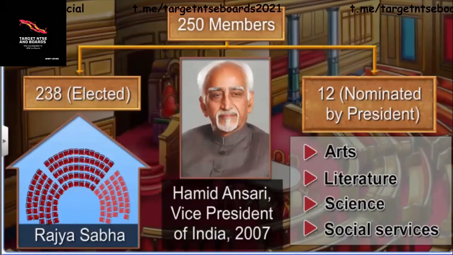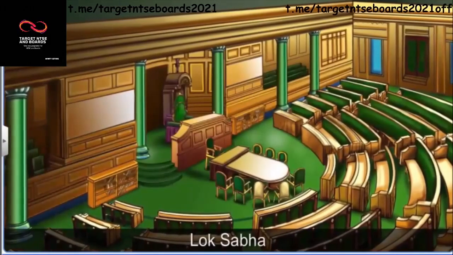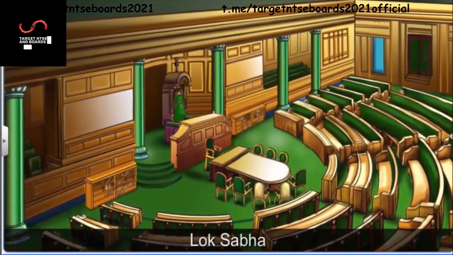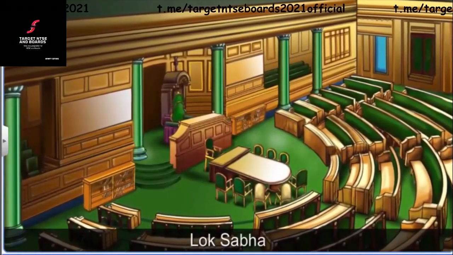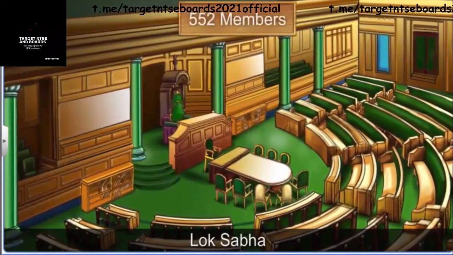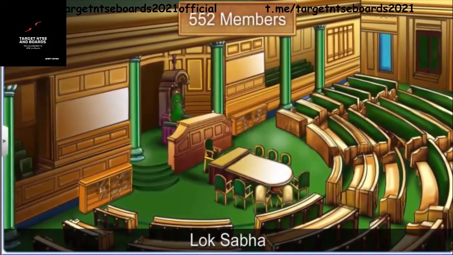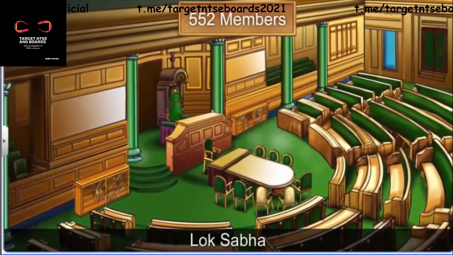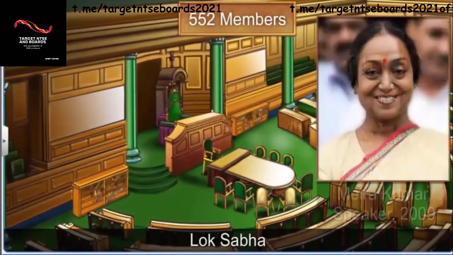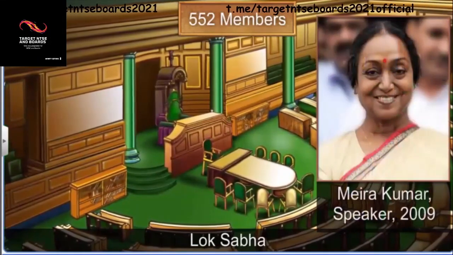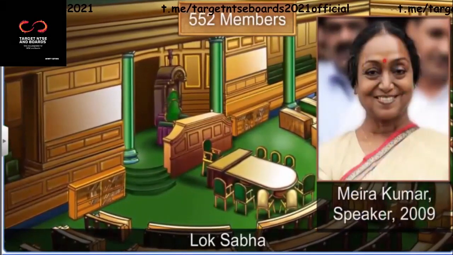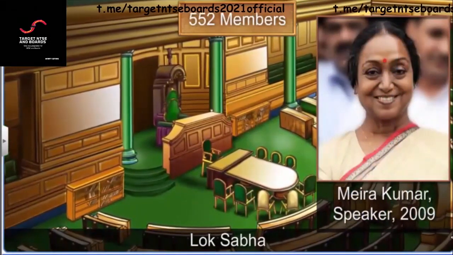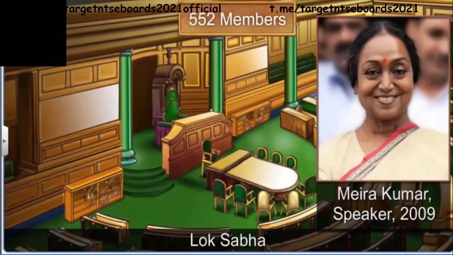The Lok Sabha is directly elected by the people of India. The Lok Sabha can have a maximum of 552 members, including 20 members from the Union Territories and 2 from the Anglo-Indian community. The Speaker presides over the sessions. Though the Rajya Sabha has some special powers, the Lok Sabha has supreme powers.